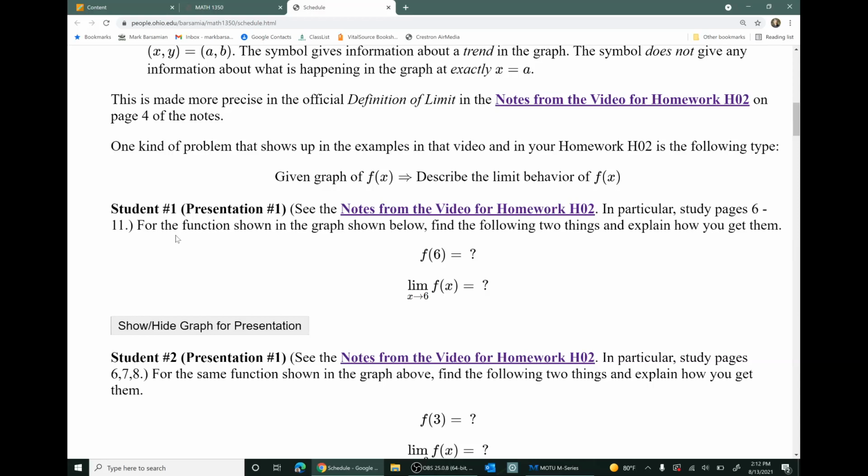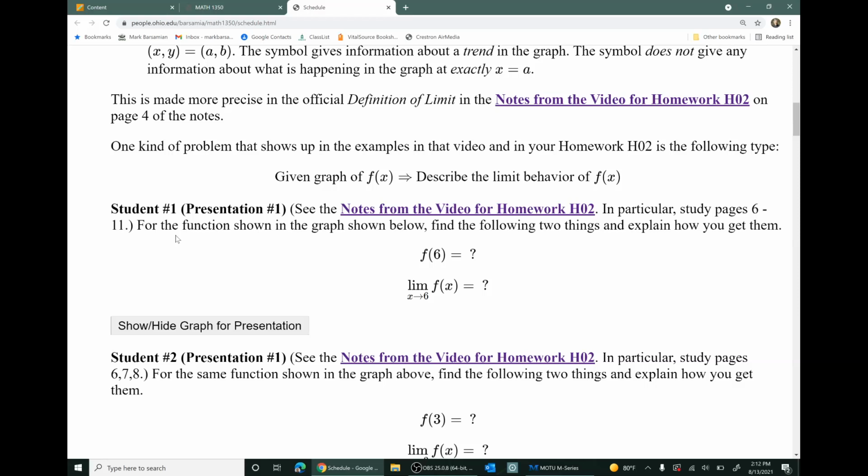Now, as I said, these presentation assignments will always be posted on the course webpage in this schedule at least a week before the presentation is to be done in class. And in fact, the first 3 weeks of the semester have been posted.